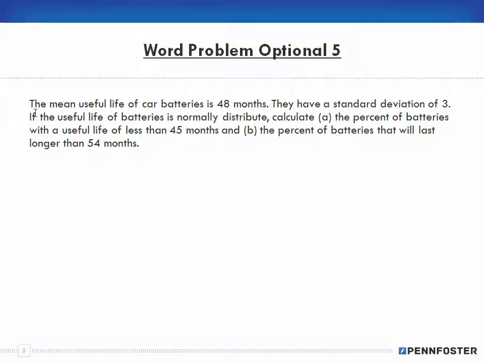Now problem number 5 says the mean useful life of a car battery is 48 months. So the mean is 48 months, and they have a standard deviation of 3. It says if the useful life of the battery is normally distributed, calculate A, the percent of the batteries with a useful life of less than 45 months, and B, the percent of batteries that will last longer than 54 months. So less than 45 and greater than 54.